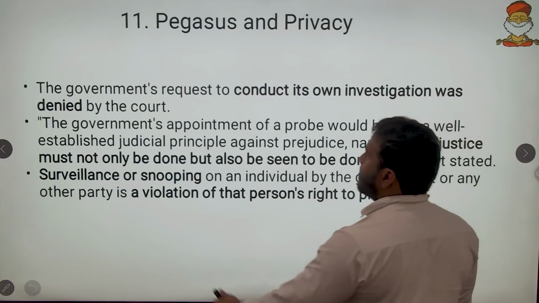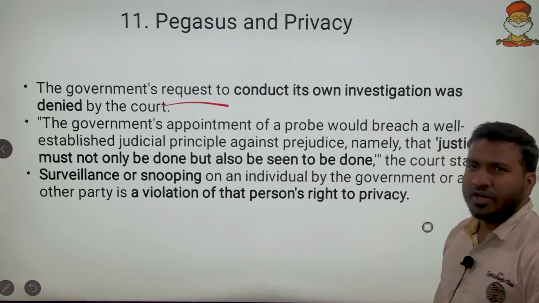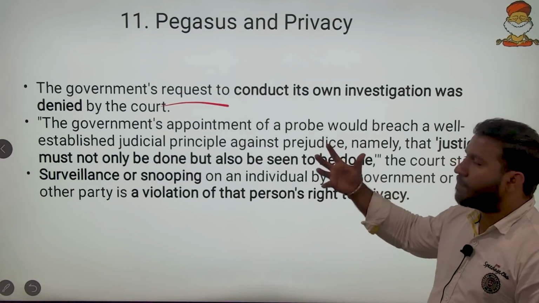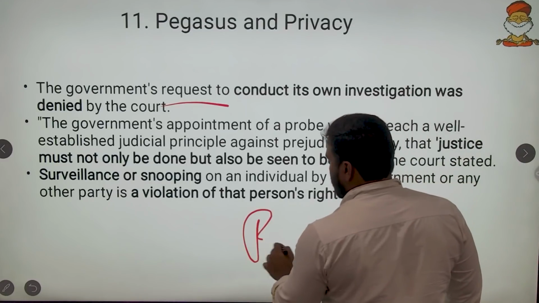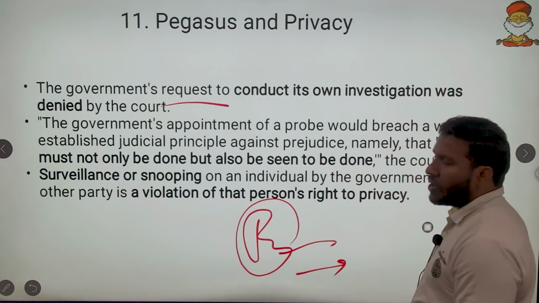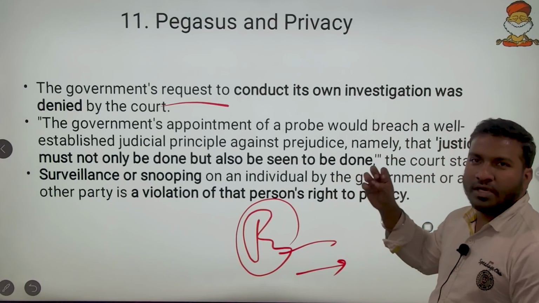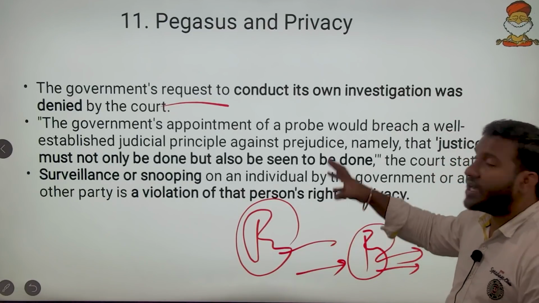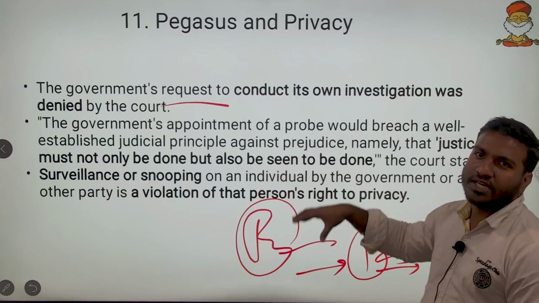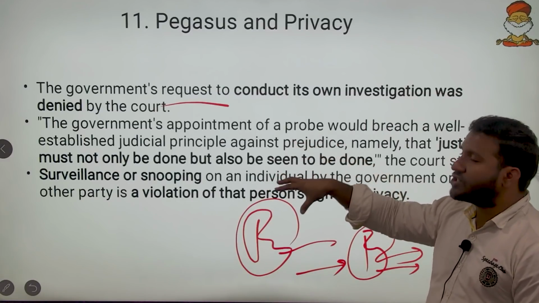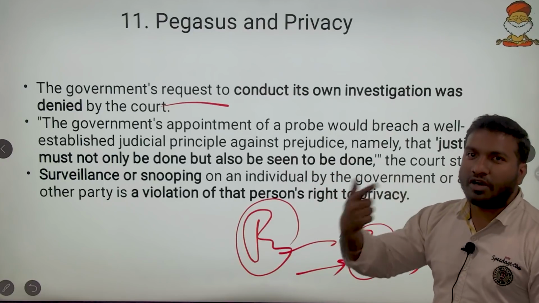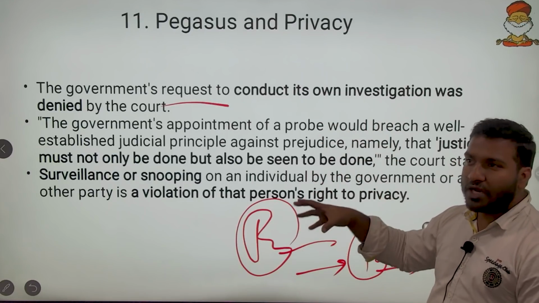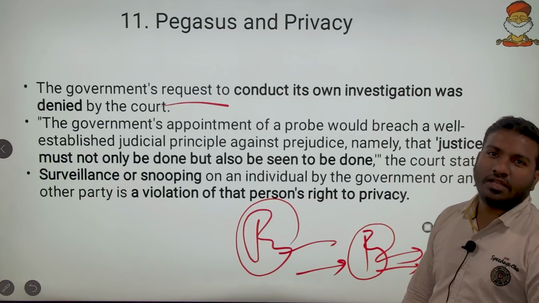Then Pegasus and privacy. Here, we know about the Justice Puttaswamy judgment, where the right to privacy is a fundamental right. Although some reasonable restrictions are there, the right to privacy is given utmost paramount importance whenever a state happens to snoop on the citizens. Just because right to privacy is not absolute, that doesn't give a right to the government to snoop on the people. Whenever the government itself is violating right to privacy, that will be curbed at the very first instance.